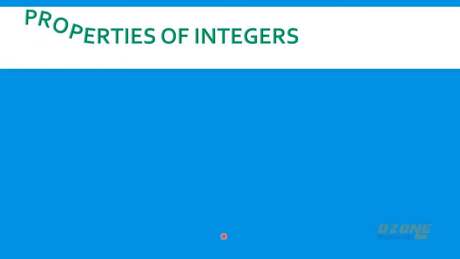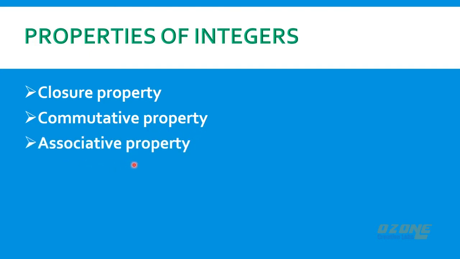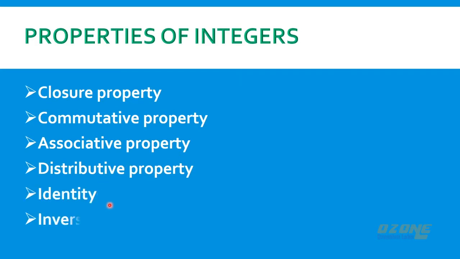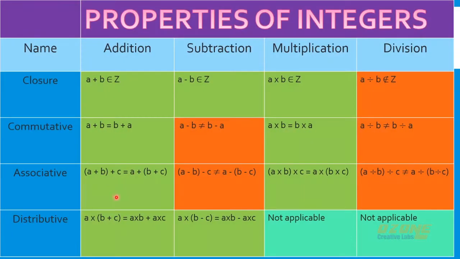Properties of integers. The main properties are closure property, commutative property, associative property, distributive property, identity and inverse. I will go through the property in detail. Now we will see properties of integers in detail. We will take first 4 properties, that is closure property, commutative property, associative property and distributive property, and we will see for all the operations together, that is addition, subtraction, multiplication and division.